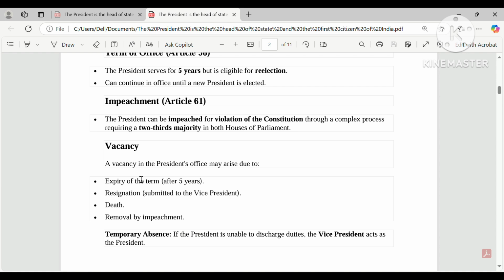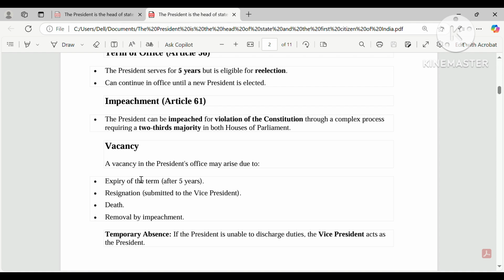Now that resolution must pass by a two-thirds majority. It means that if there are 300, then 200 must vote in favor of that resolution.